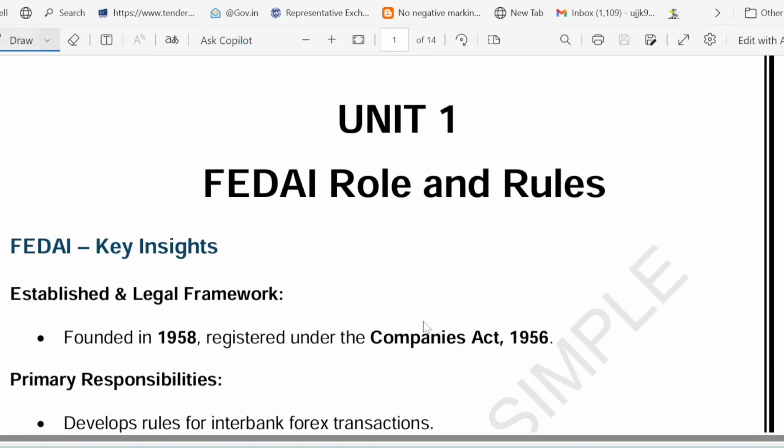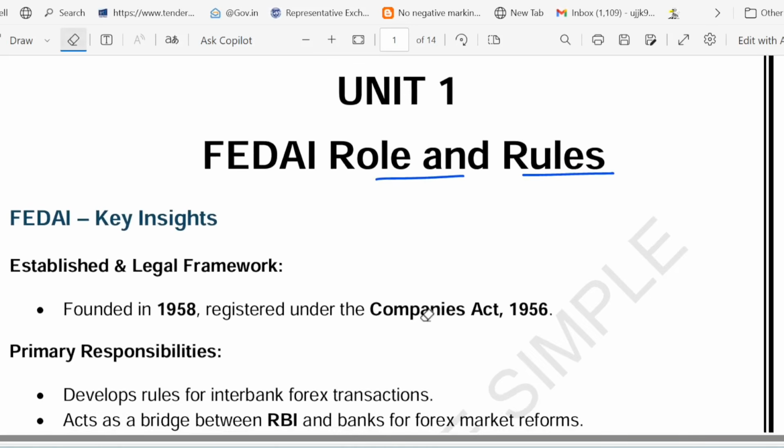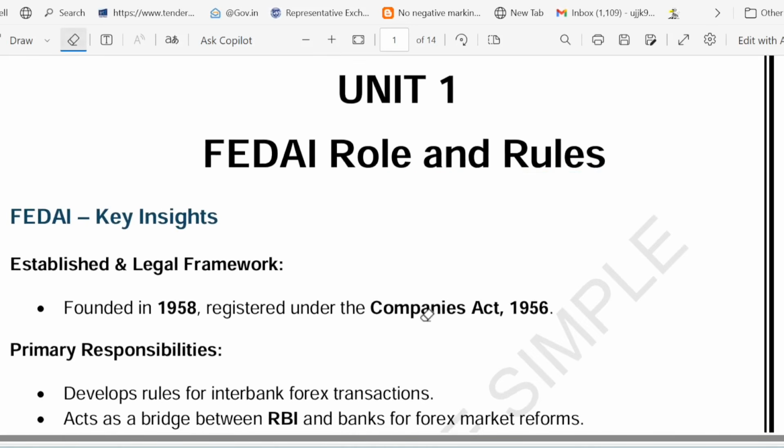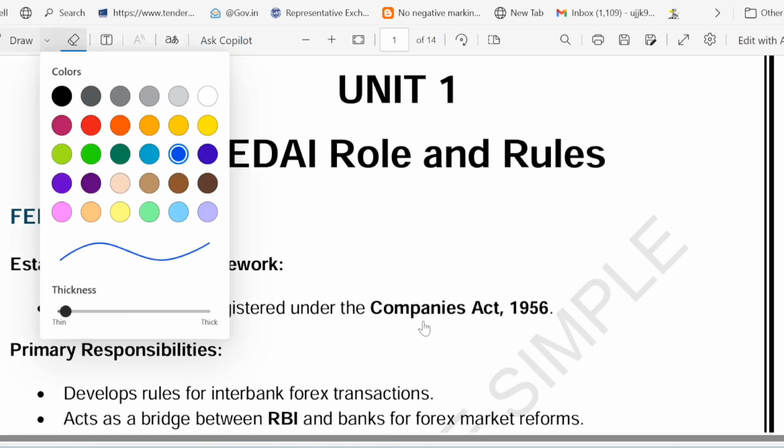This is our foreign exchange certification course module A unit 1 lecture, and the chapter name, as you can see, is FEDAI rule and rules. So this is a very important topic. It will cover your basics. So let's get started with the fundamental factor. Everything will be explained in layman terms, as easily as possible, using examples so that you can remember it for a long time. So watch the video till the end. So let's get started with our first point.